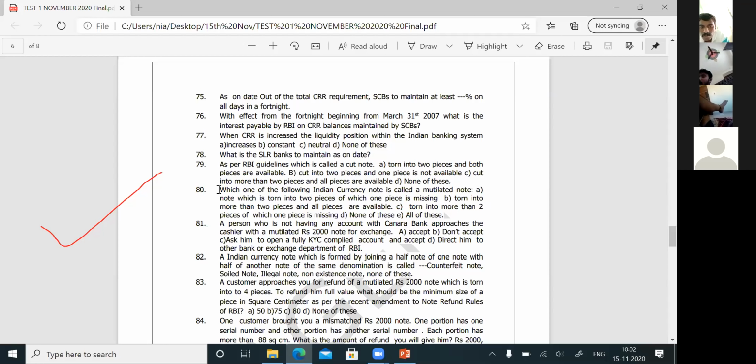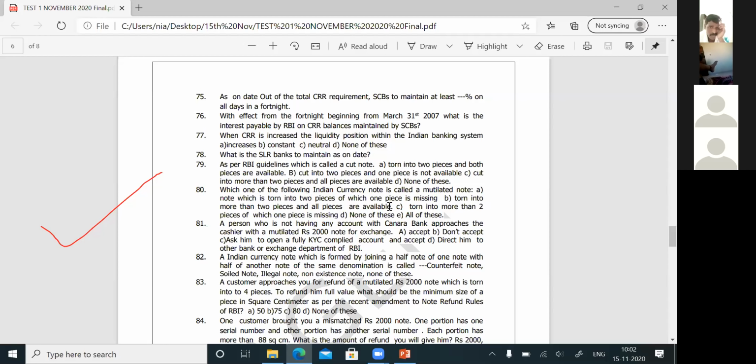Okay. Now let us go to question number 80. Which one of the following Indian currency note is called a mutilated note? Options are A, note which is torn into 2 pieces, of which 1 piece is missing. B, a note torn into more than 2 pieces and all pieces are available. Okay, first is a note torn into 2 pieces, 1 piece is missing.